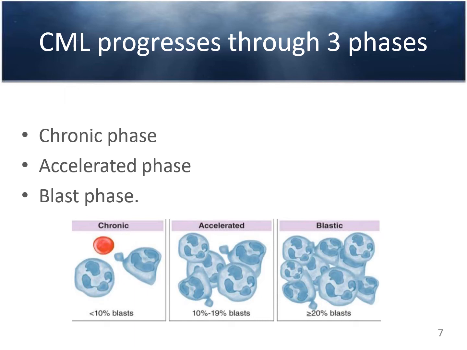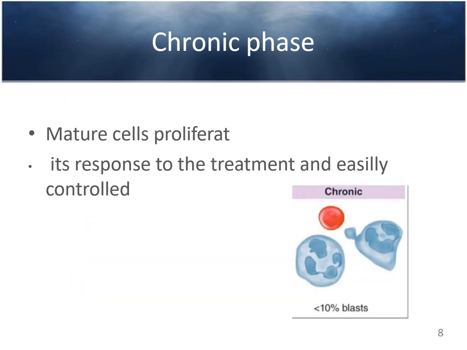So all these phases can be there, but dear students, most of the patients who come to us in the outdoor clinic are in the chronic phase. So basically it's a mature cell proliferation, and in the chronic phase patients with CML respond very well and are usually easily treated and easily controlled. Remember again, the blast cells are usually less than 10% in the chronic phase.